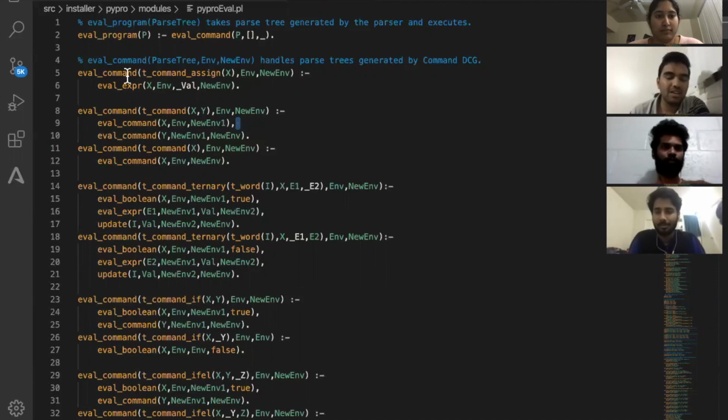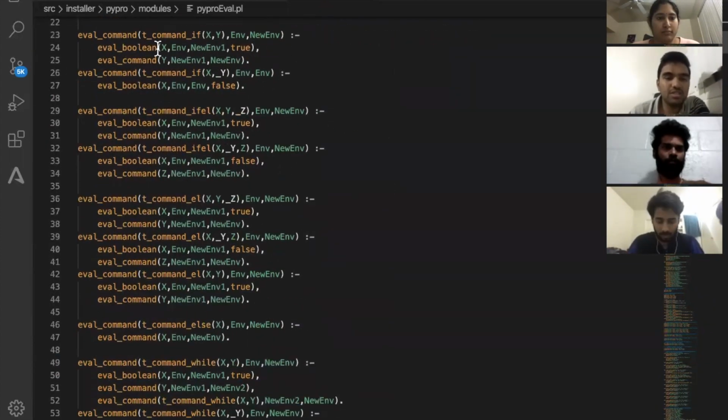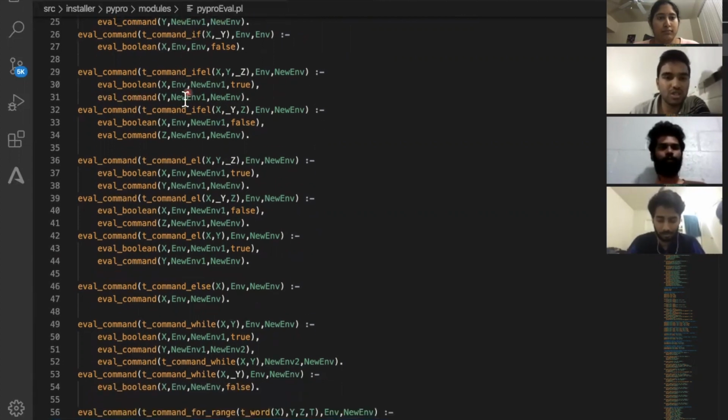And the command will identify each parse tree using the tree structure, as you can see here, t_command_assign, and does the particular operation. For this example, it does the evaluation of the expression, assigns, and just returns a new value. This is again passed on to the next commands, and new commands will be executed. This is the evaluation of the if command, where it will first evaluate the Boolean expression, and if it is true, then only it goes to the next command. If it is false, it will just skip this part and go to the next command.